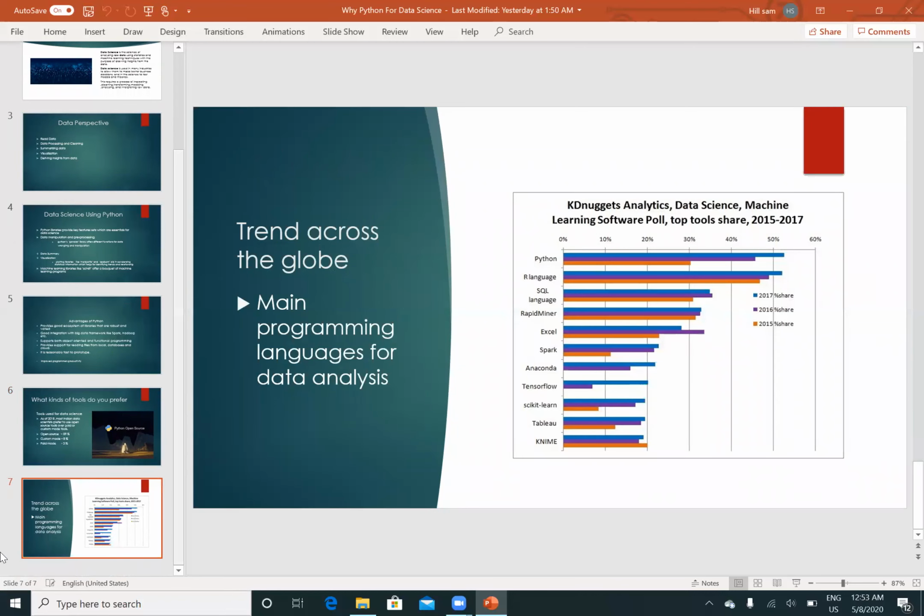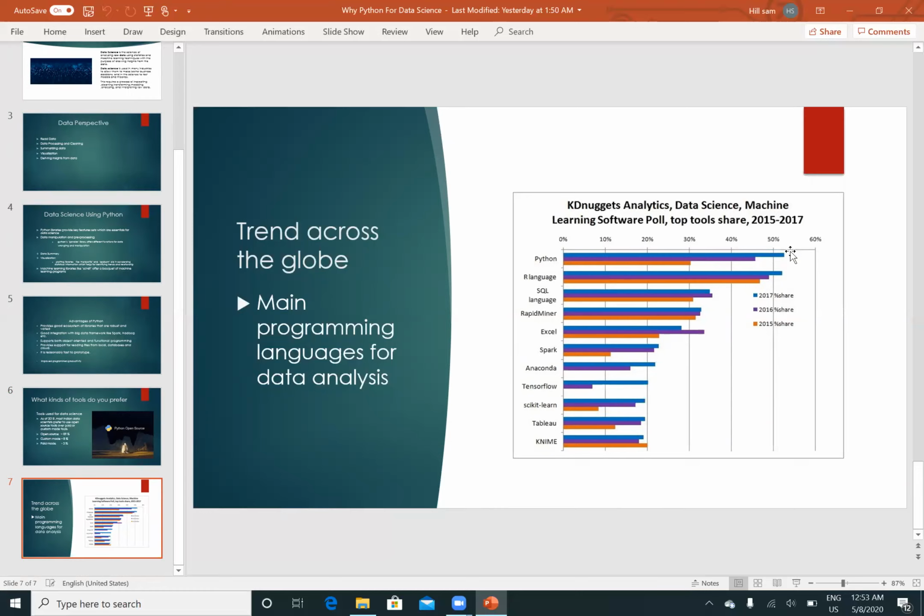And what is the trend across the globe for the main programming language for data analysis? You can see here the graph in pictorial form. Python has a huge demand. Python is used by scientists and industries.